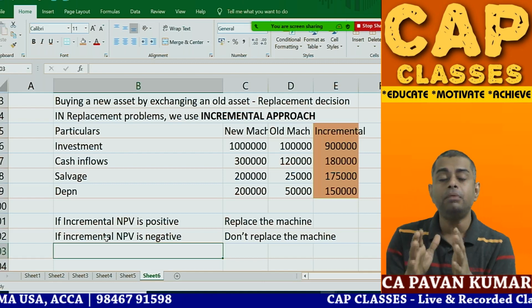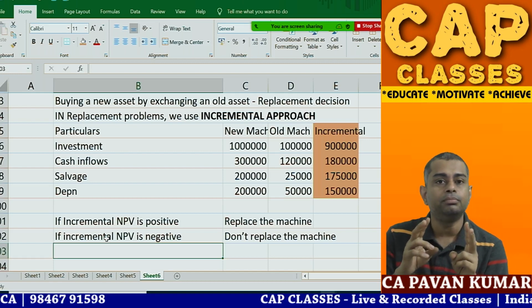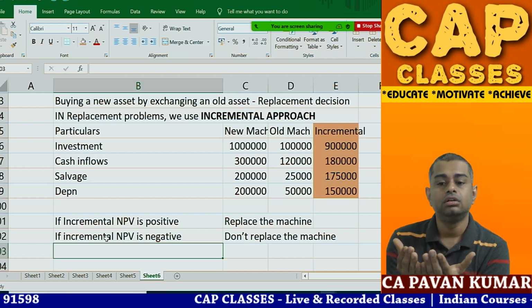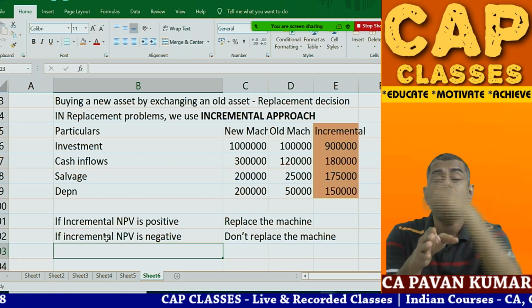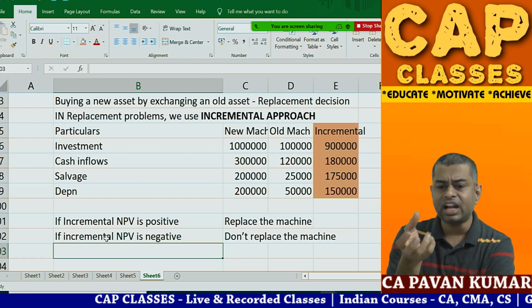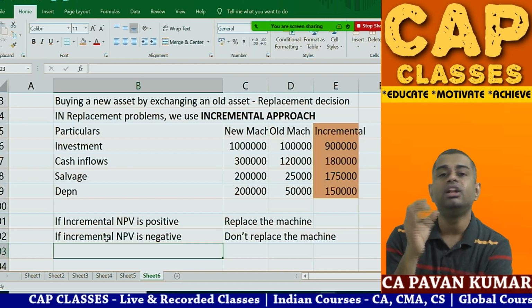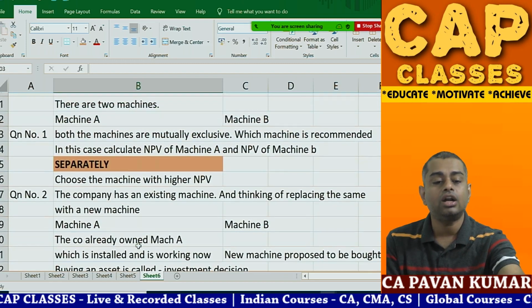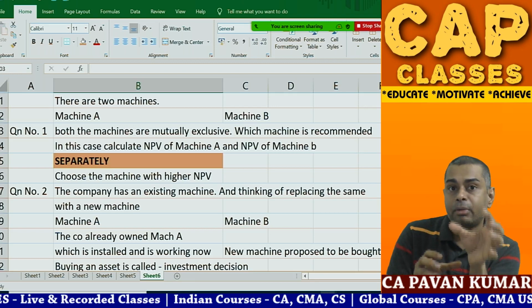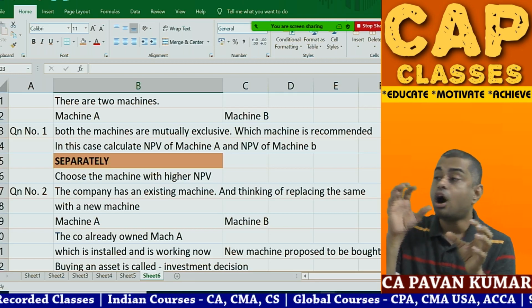So typically every problem consists of 2 machines or 3 machines. When 2 machines are there in the problem, sometimes when you open study materials and textbooks, sometimes they are calculating NPV of machine 1 and machine 2 separately. Sometimes I don't know why they are subtracting numbers of one machine from the numbers of another machine and then calculating NPV. Simple, brother, try to understand. There are two different questions. In the first question, they are thinking of either buying A or buying B. Mutually exclusive, either buying A or buying B.